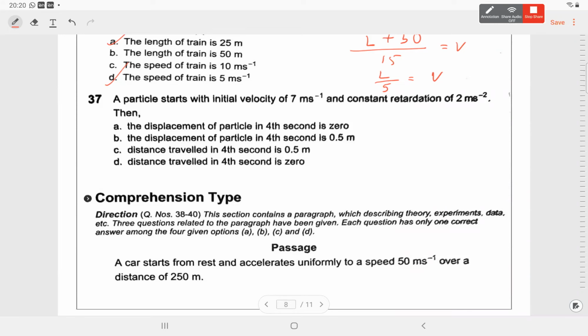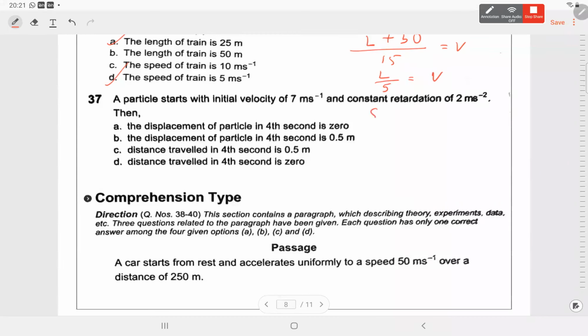37. Particle starts with initial velocity 7 and retardation is 2 meter per second square, then what is... just direct formula based? I think थोड़े क्वेश्चन बचे हैं, खत्म कर लेते हैं. 251 है. Car starts from rest, accelerates uniformly to initial velocity 7 and retardation of 2. So we can apply that formula.